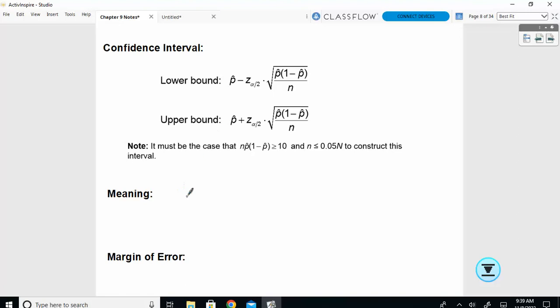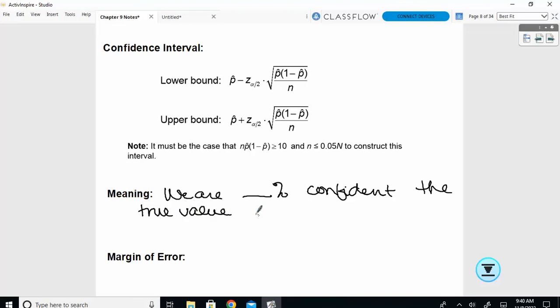A couple things. The meaning of this, so we'll be able to say we are whatever percent confident the true value is between whatever the lower bound is and the upper bound.